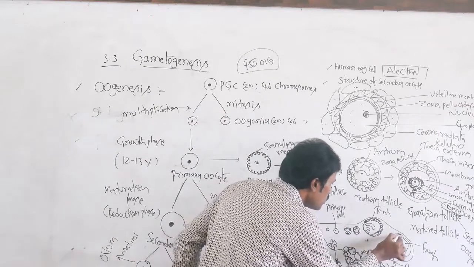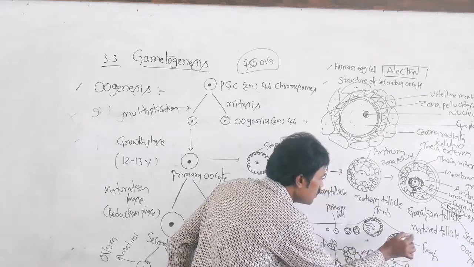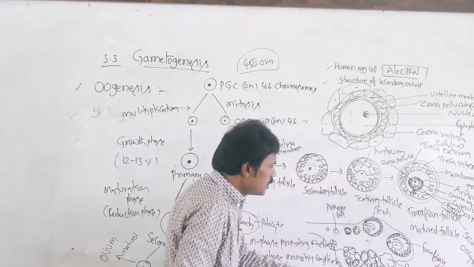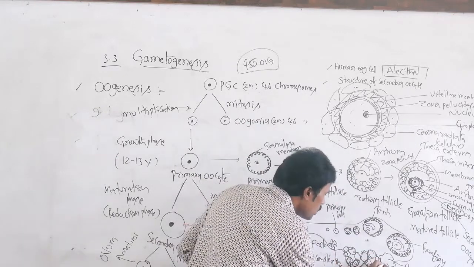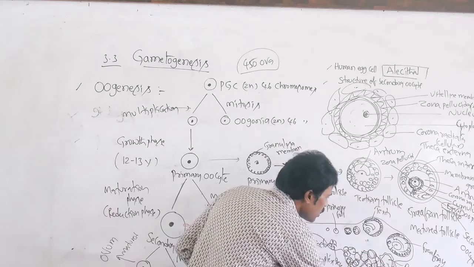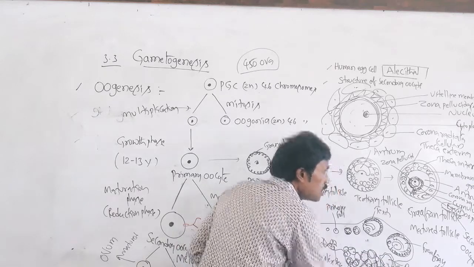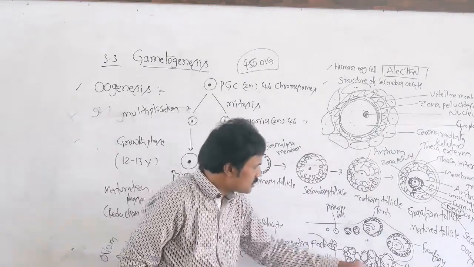Then it is a completely mature follicle, that means the Graafian follicle. Then this Graafian follicle ruptures. This is the rupturing of the Graafian follicle. This is the secondary oocyte. That is very important. What is released after rupturing of the Graafian follicle? The secondary oocyte.